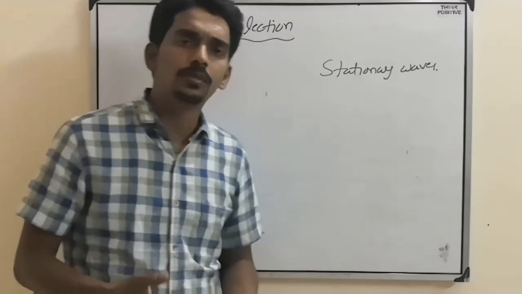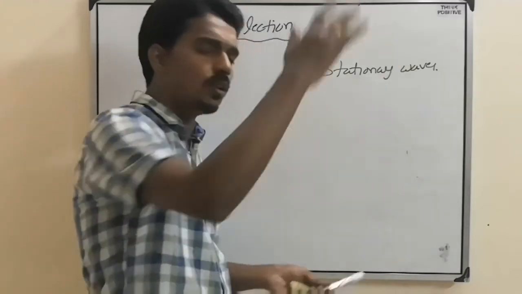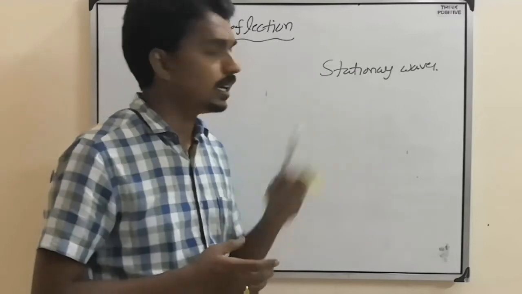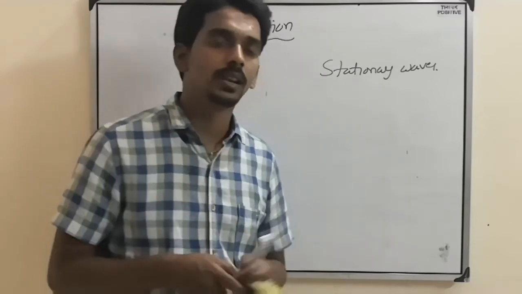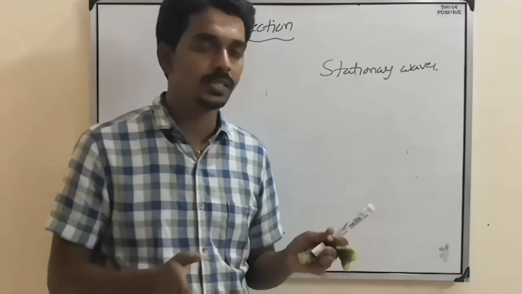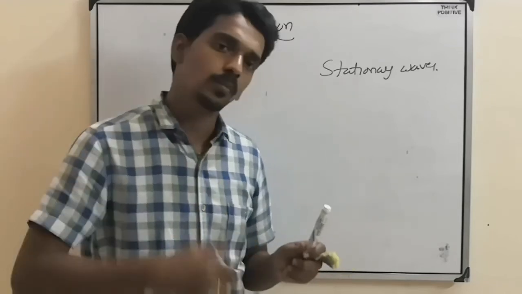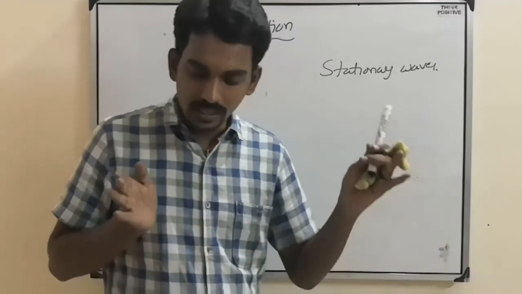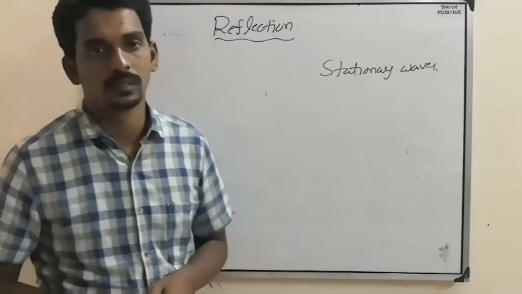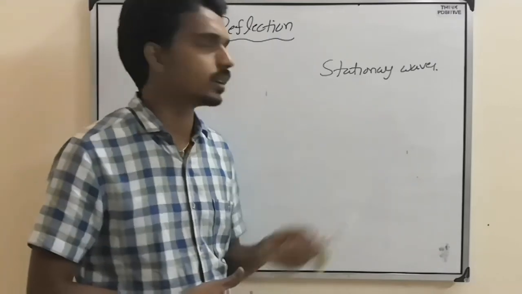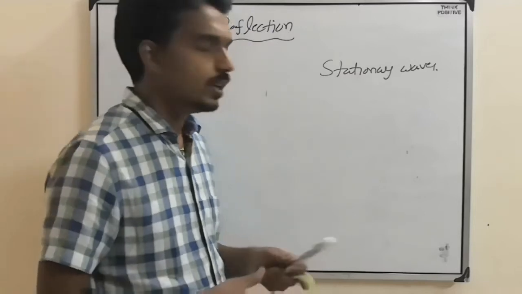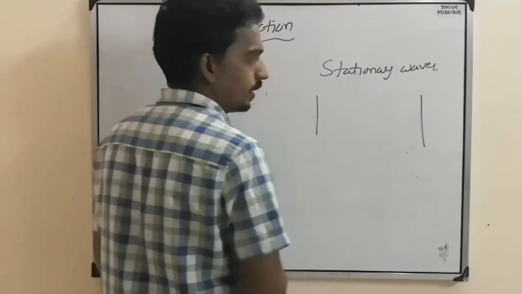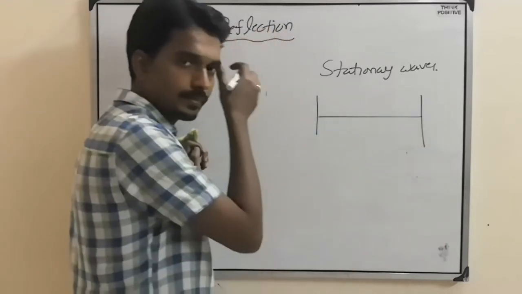If you consider a progressive wave, the wave will continuously travel along one particular direction. But here, stationary, the name itself is saying it is stationary. That doesn't mean that it is at rest. Wave means motion is there, but it is confined between two fixed positions. So it is standing between two fixed positions. That kind of wave we call a stationary wave.